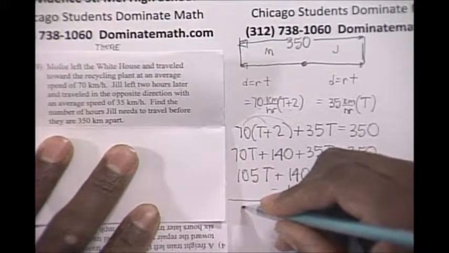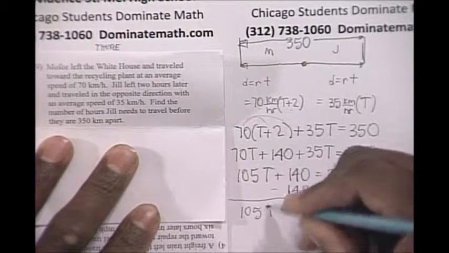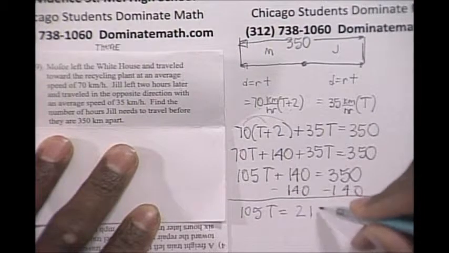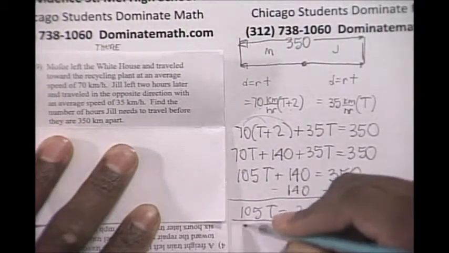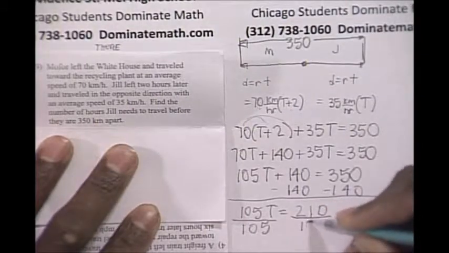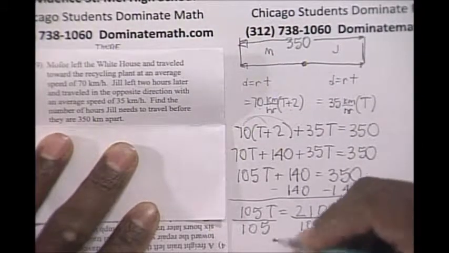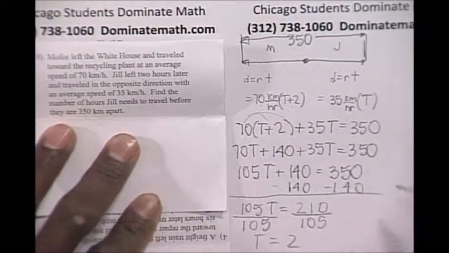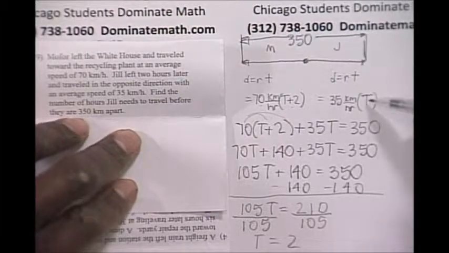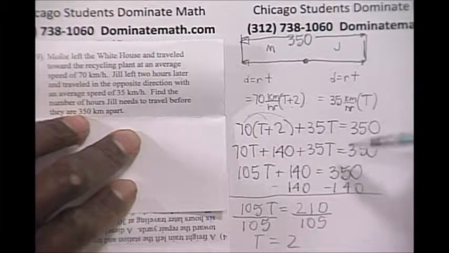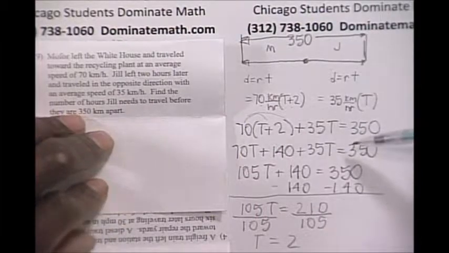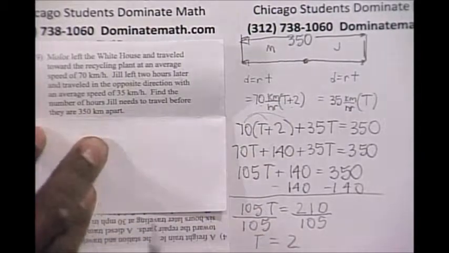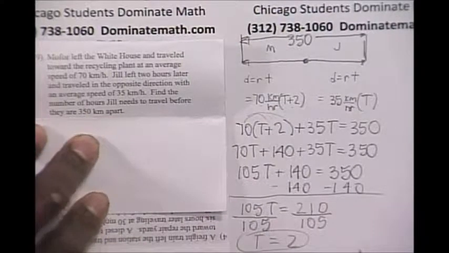You end up with 105T is equal to 210. Divide by 105 on both sides. And you're left with T is equal to 2. All right, so T is equal to 2. So the time that Jill was traveling was 2. The time that Mofor was traveling would end up being 4. Find the number of hours that Jill needs to travel. The answer would be 2. Final answer.